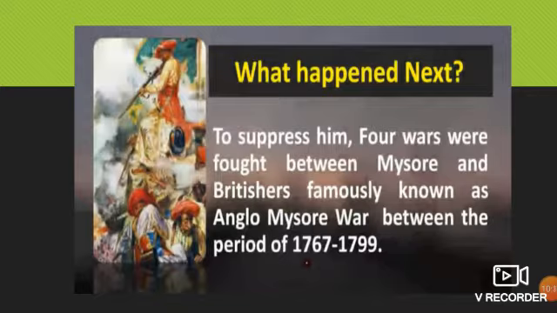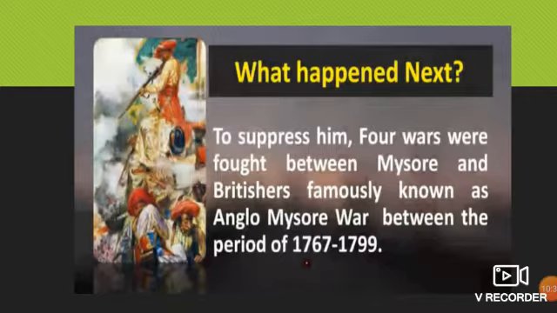And which wars were these? Those four wars, held during 1767 to 1799, are called the Anglo-Mysore Wars.